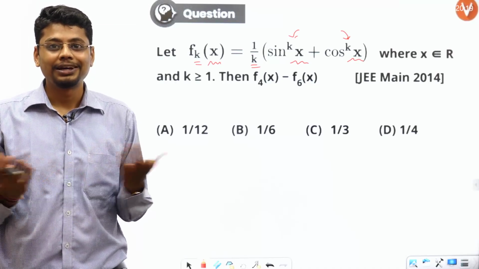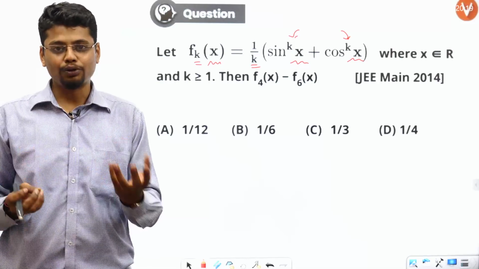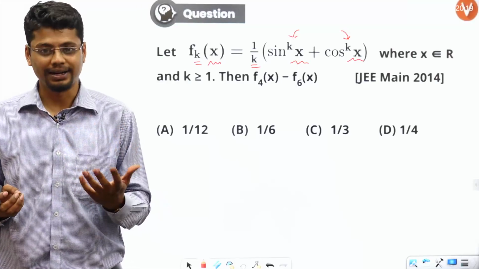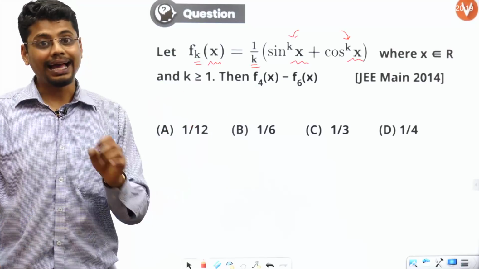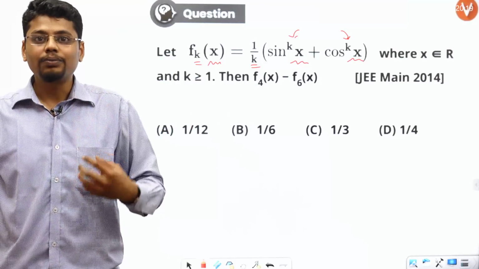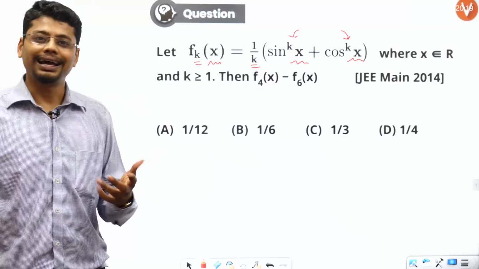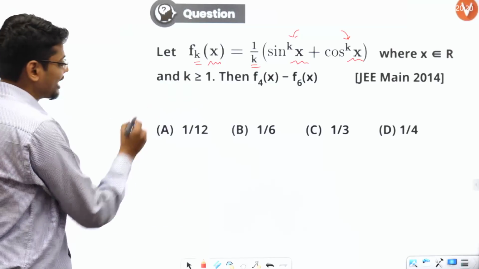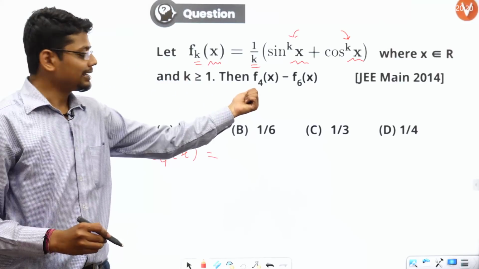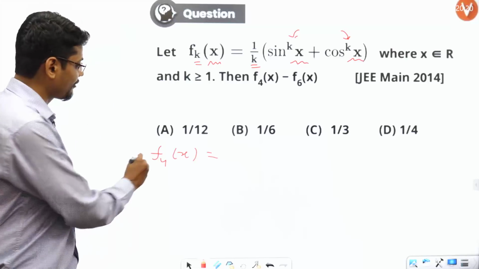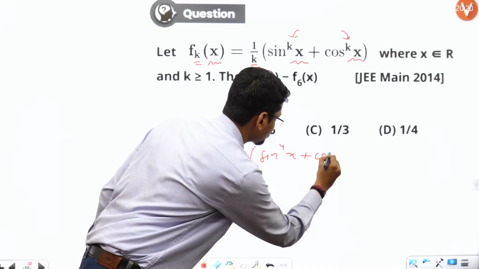Again, see the options. All are constant, right? So rather than going for general approach, I would just put the value and move ahead. So first of all, let me show you what this expression would be. Let me take you in confidence that you could have done it without putting value also, because we have done the previous problem, and then do it just by putting the value. So what f4x is, in case you are wondering, k is taking value 4. So f4x will be what? 1 by 4 sine to the power 4x plus cos to the power 4x.